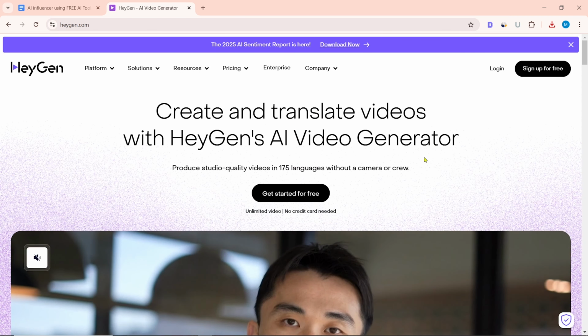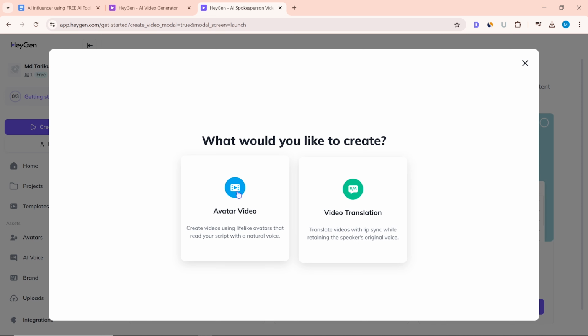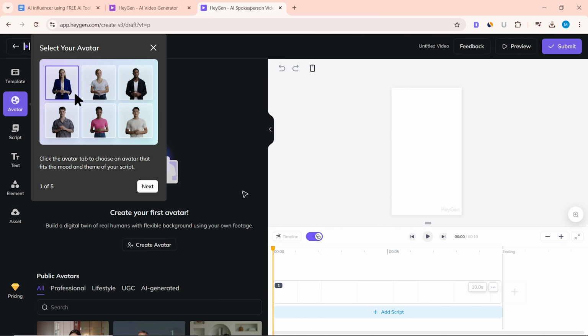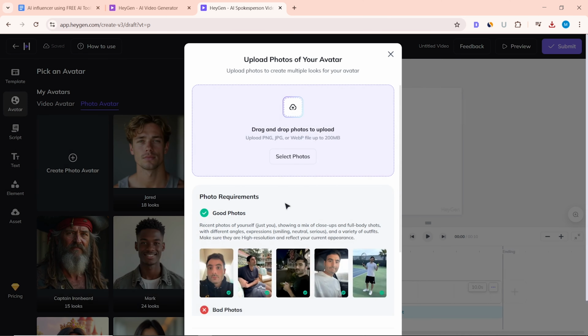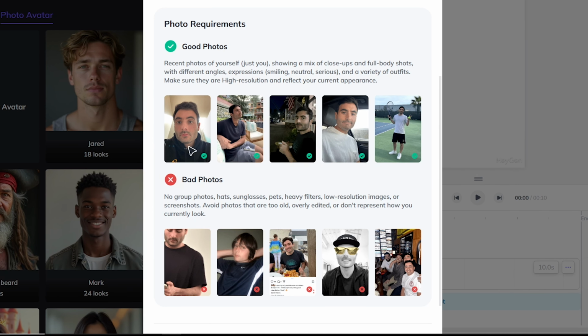After entering the HeyGen.com website, click on Get Started for free. Then you have to log in here. After logging in, click on Create Video, Avatar Video. We will create an Instagram reel, so select Portrait. To create an avatar from a photo, select Photo Avatar. Upload. Here is a comparison between good photos and bad photos. You can follow this while uploading the photo.